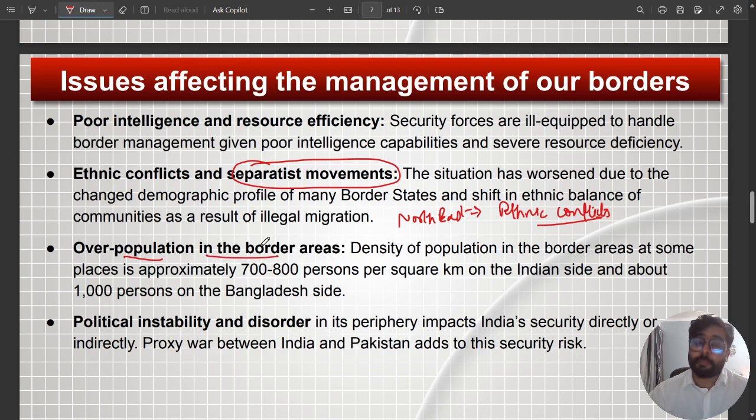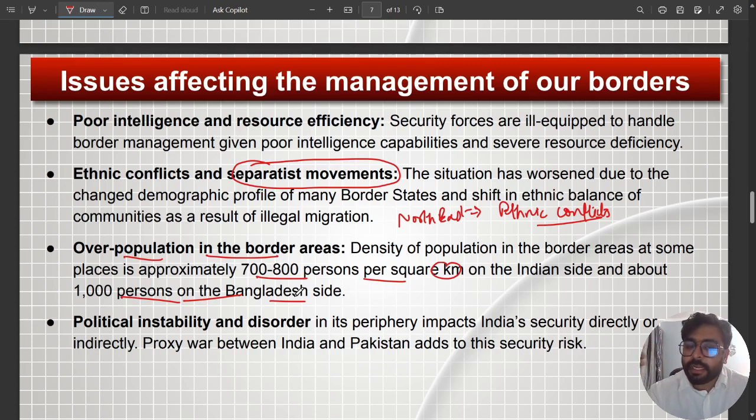Then overpopulation in border areas. Most of our border area, especially the border that we share with Bangladesh, has a high population density. This high population density results in a lot of illegal migrants coming into Indian states. For example, on the Indian side we have around 700 to 800 persons per square kilometer, and on the Bangladeshi side, around 1,000 people per square kilometer. So this population density is very high.